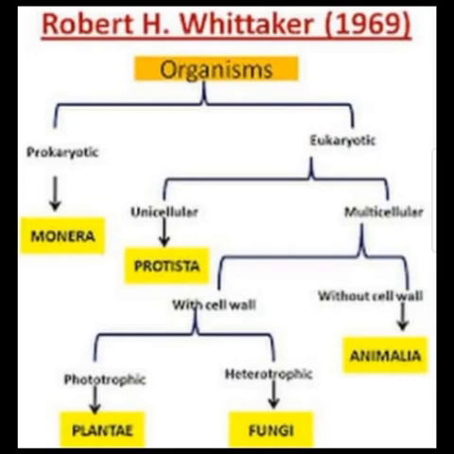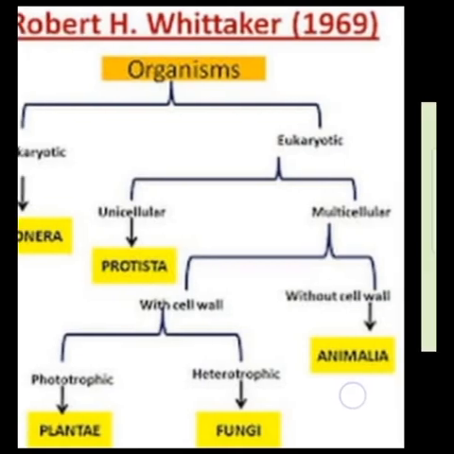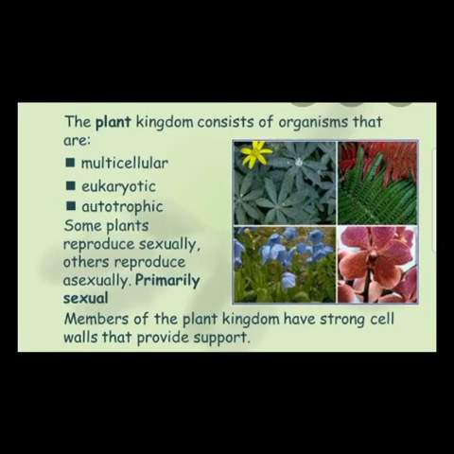Now autotrophs. Autotrophs are organisms that are able to feed themselves, for example plants. And heterotrophs are organisms which derive their nutritional requirements from other complex organisms. In this classification, now we are going to study autotrophs, kingdom Plantae. This group of autotrophic living organisms having eukaryotic cells with cell wall is the group of plants.